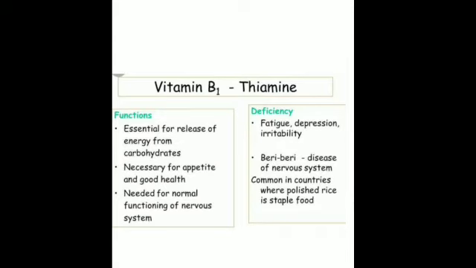So people who are consuming this kind of rice are prone to this beriberi disease, because of the functions of vitamin B1, that is, it is essential for the release of energy from carbohydrate. It is necessary for appetite and good health, and above all, it is needed for the normal functioning of the nervous system. We have just studied the nervous system, which comprises the brain, the spinal cord and the various nerves.